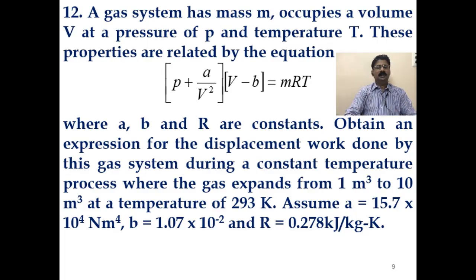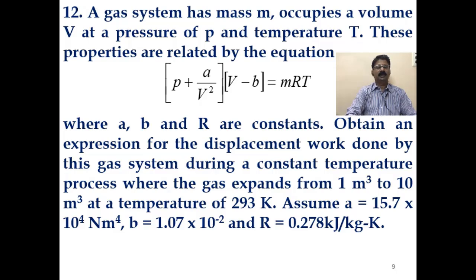A gas system has mass m, occupies a volume V at a pressure of P and temperature T. These properties are related by the equation (P plus A by V square) into (V minus B) is equal to MRT. In fact, this equation is known as the Van der Waals equation, which you will study in the last module under real gases and ideal gases.